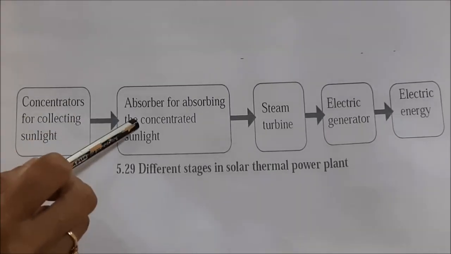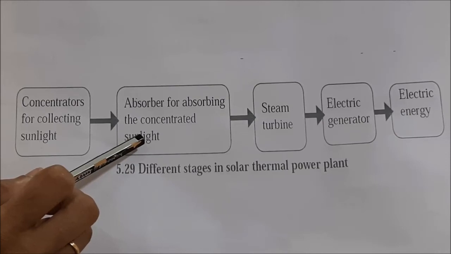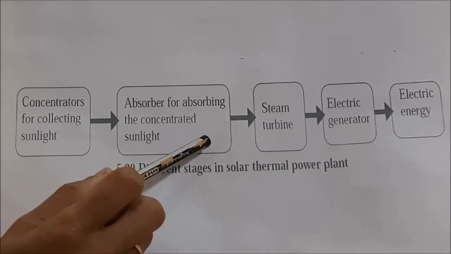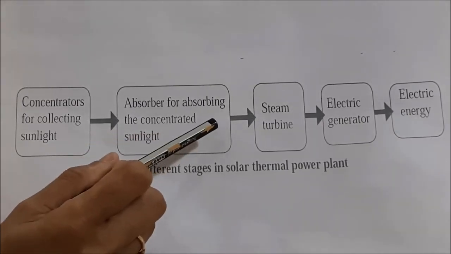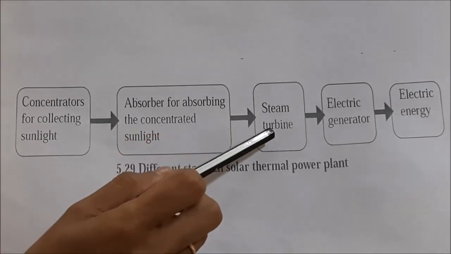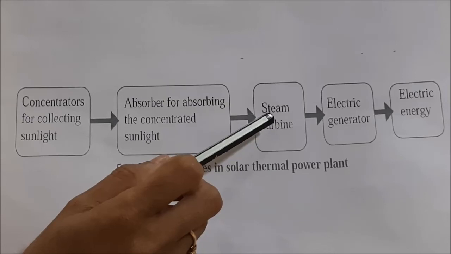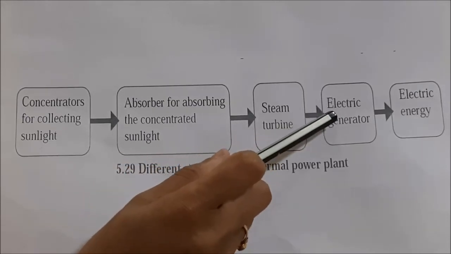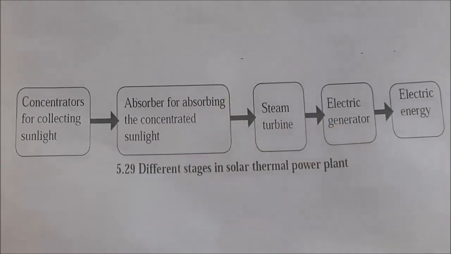After that, by absorbing that concentrated sunlight, heat is produced. With the help of that heat, water is boiled and the steam turbine rotates, and with the help of that steam turbine, the electric generator drives and electric energy is produced. And this plant runs all over India.